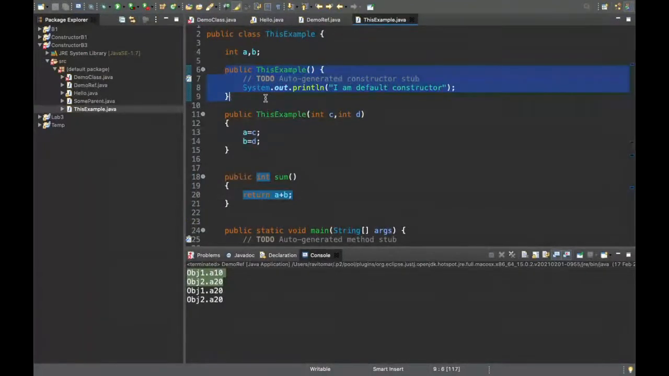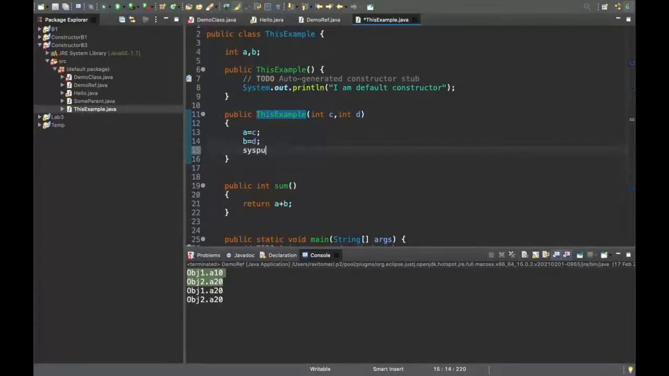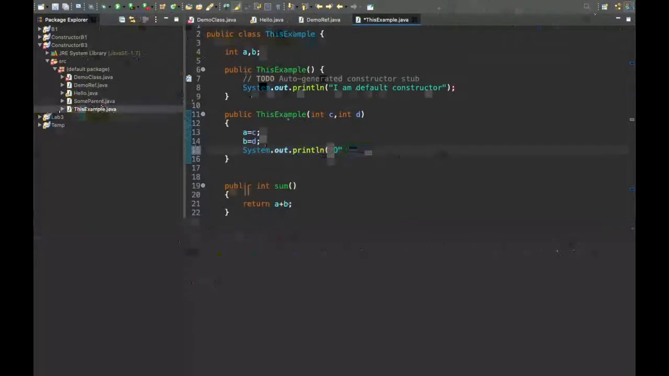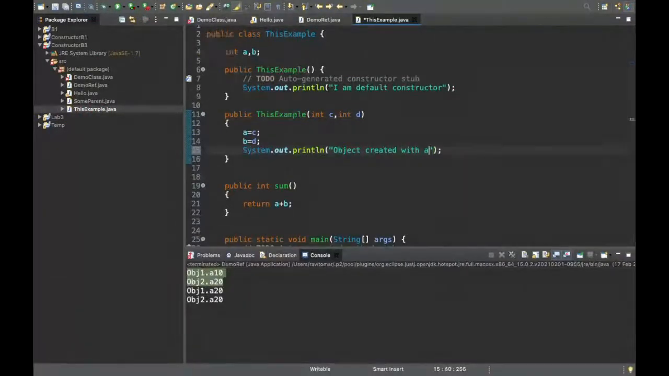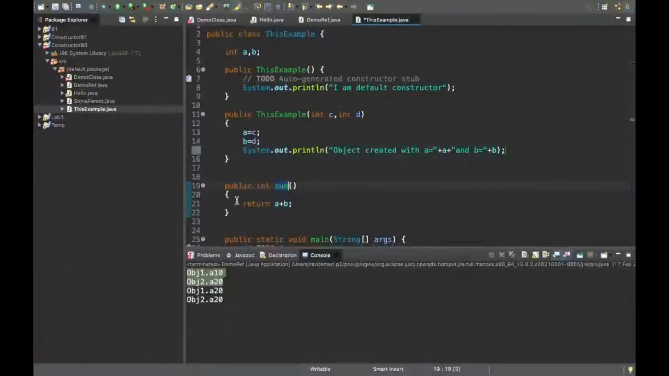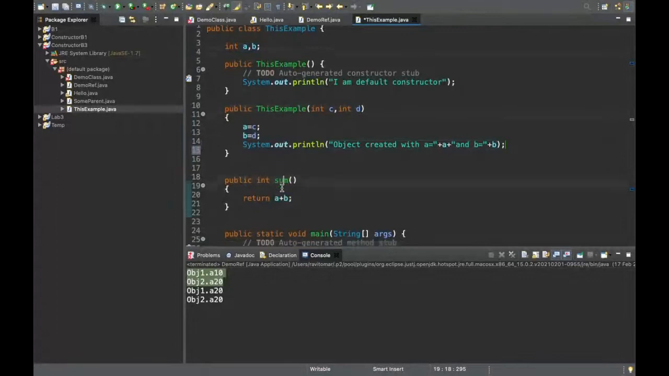See it carefully. I have one default constructor. It has nothing to be passed. It will just print this thing. I have one parameterized constructor, where I will also print sysout: object created with a is equal to this and b is equal to this. And then we have a sum function that does the summation of a plus b. So these were the variables a and b, the default and parameterized constructors, and a function.